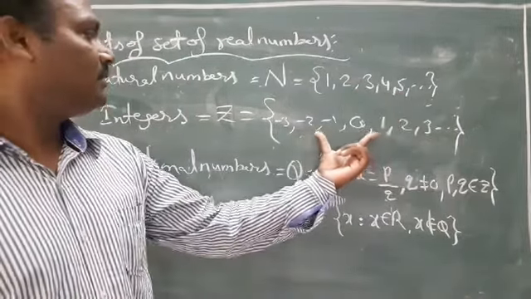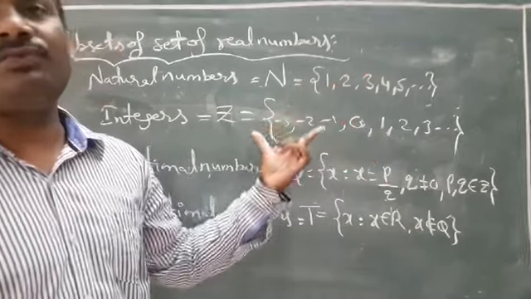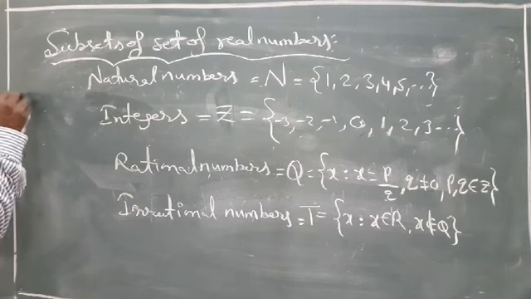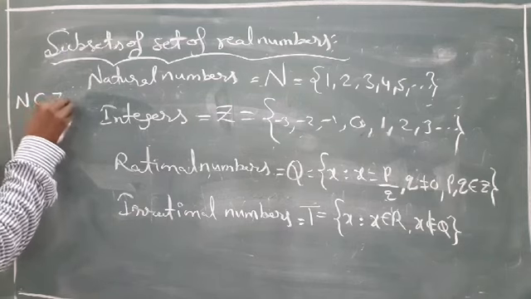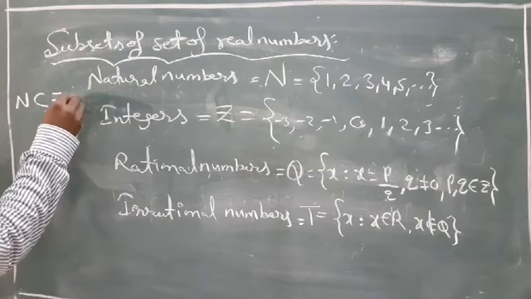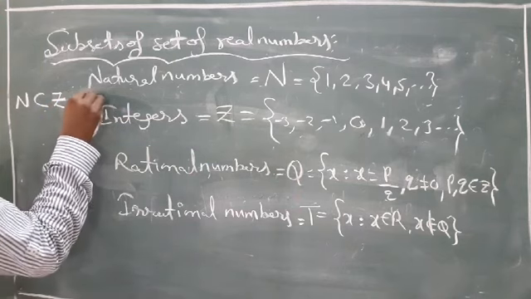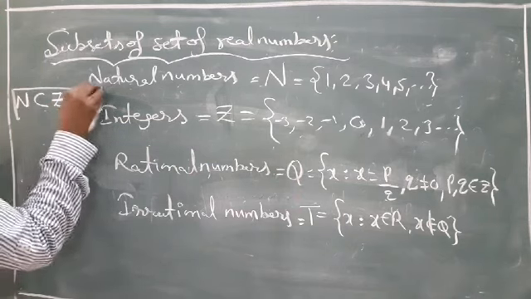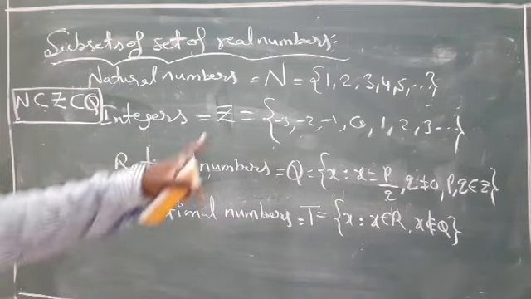Here Z integers, so N is the subset of Z. Yes, very good. N is subset of Z. Next, and Z is subset of Q, so N is subset of Z is subset of Q. Very good. Yes or no?